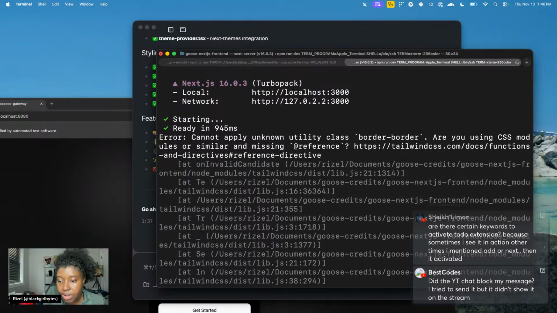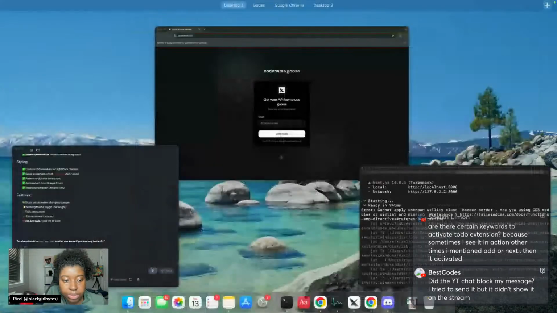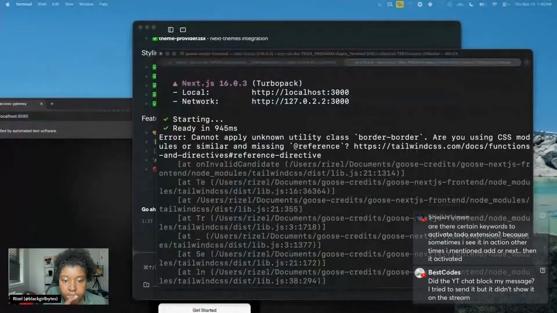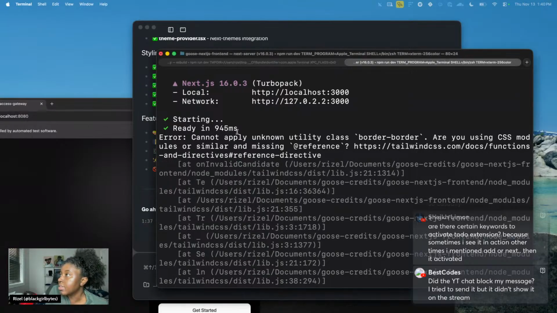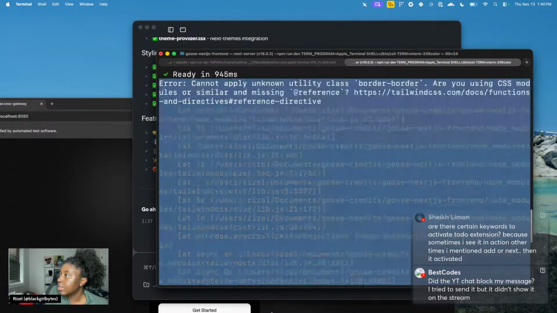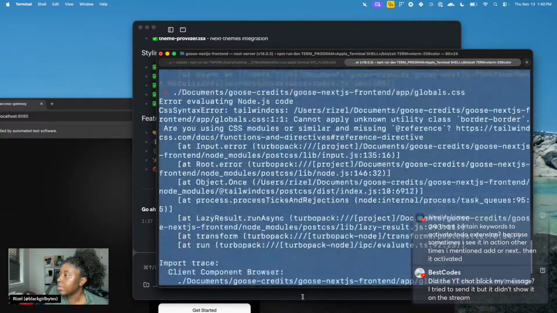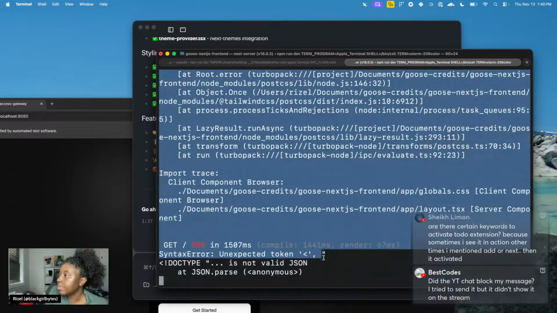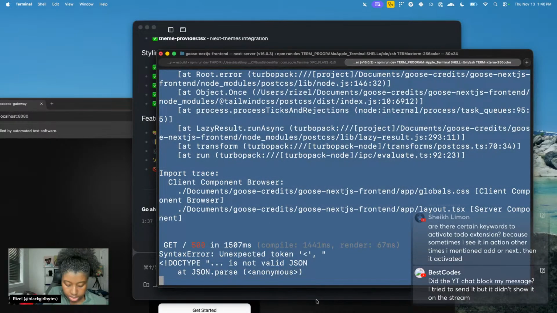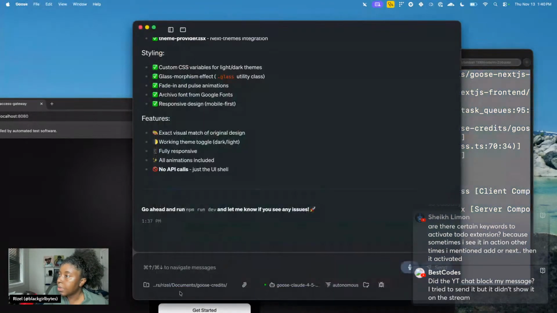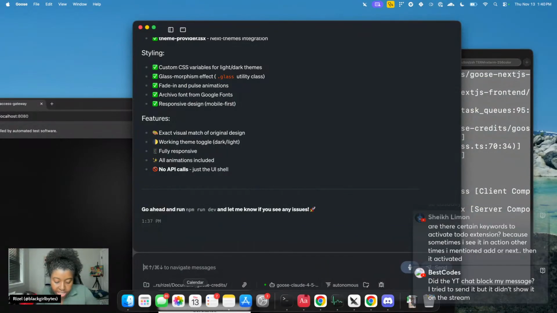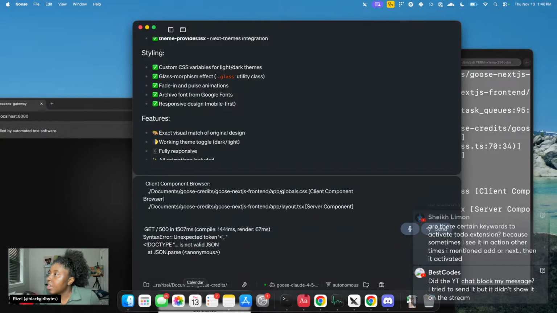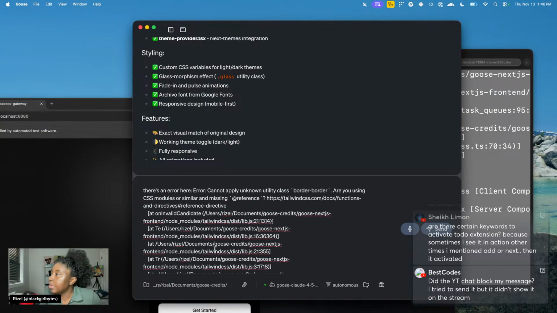So what I'm going to do is tell it there's an error, I guess. I'm going to just copy this. I actually want to read the error myself as well. There's an error here.